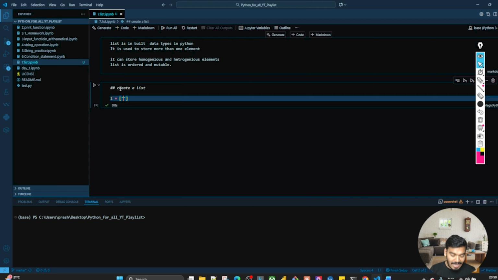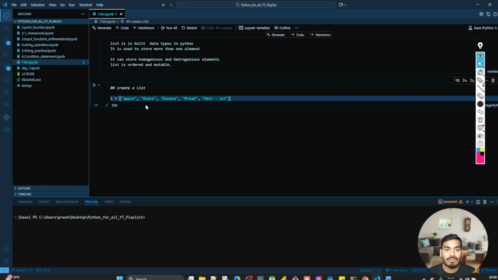Now let's say I'm creating some items which I want to buy from the fruit market or a vegetable market. So let's say apple, I want to buy guava, and banana, and along with that I also want to buy bread, and I also want to buy hair oil.